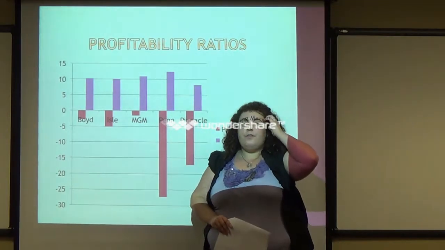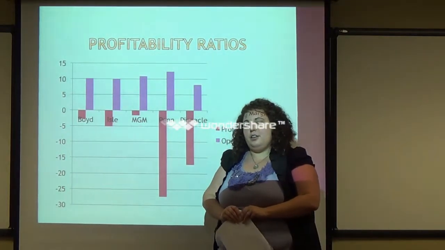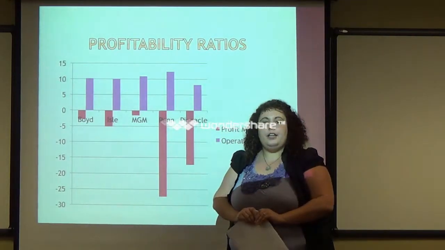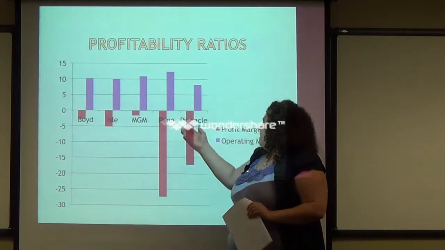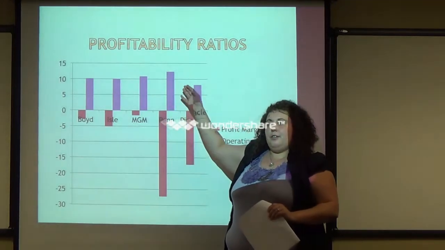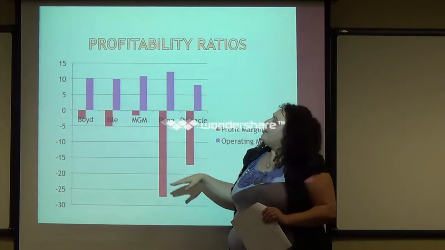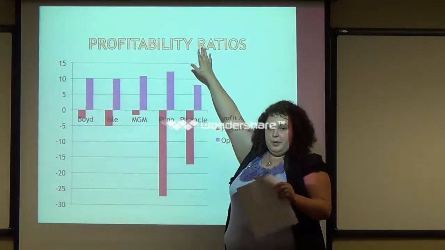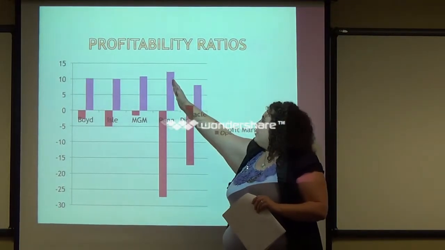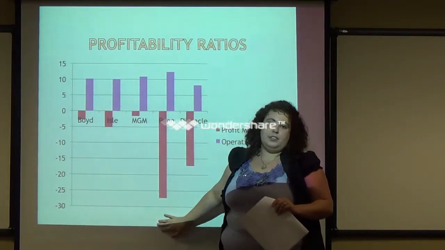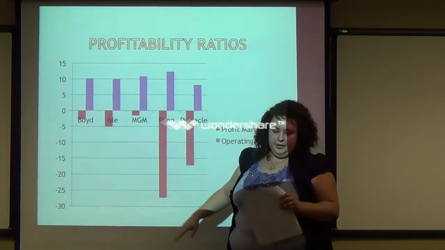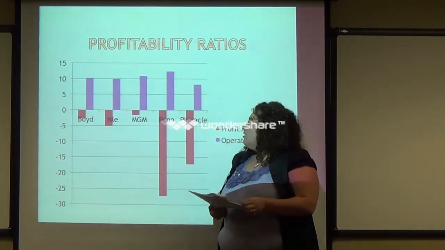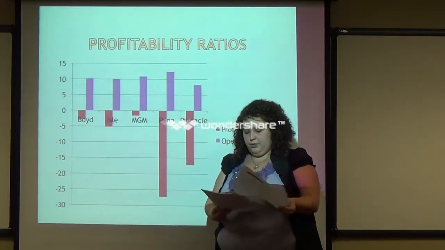So if you remember, for the college and university industry, if they were doing well in the operating margin, they were the best in the profit margin. Well, this is actually opposite for Penn National. Penn National has the best operating margin, but they have the worst profit margin. So it needs to be fixed there. That is not good. Penn National definitely has potential. They've got to figure out what's going on, what's wrong.